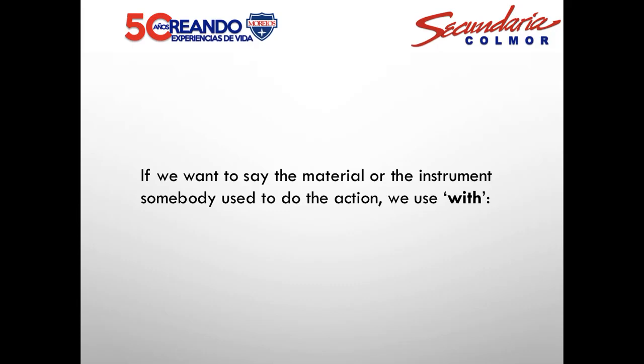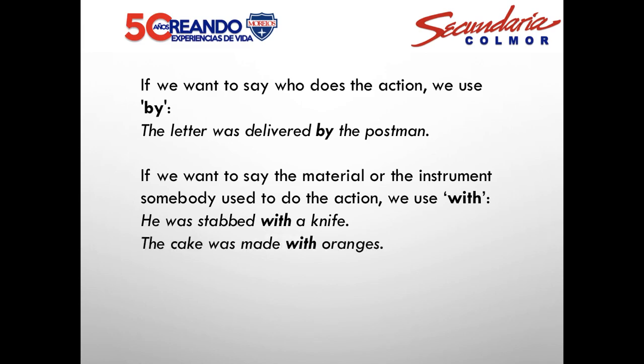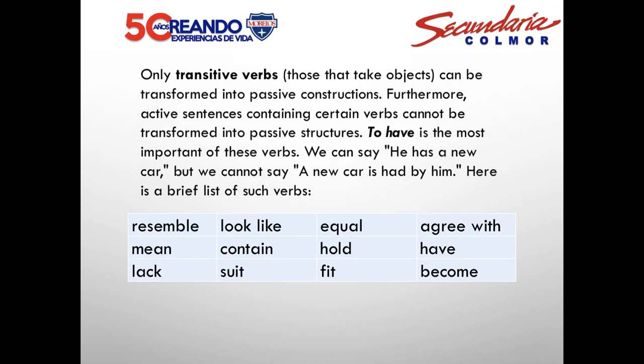If we want to say the material or the instrument somebody used to do the action, we use with. If we want to say who does the action, we use by. For example, the letter was delivered by the postman. He was stabbed with a knife. This is another example: the cake was made with oranges.